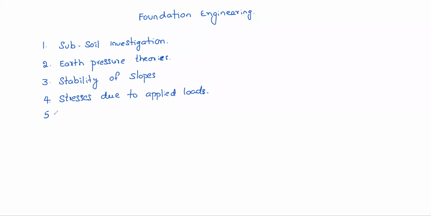Then shallow foundations, like isolated footing and all. How to design, how to estimate bearing capacity and all, we need to discuss here. Then the last chapter is pile foundations. Generally, if the topmost layer of the soil is very weak, then we need to transfer the structure load to the very deeper layers. For that, pile foundation is useful. All these are the 6 chapters we generally study in foundation engineering.